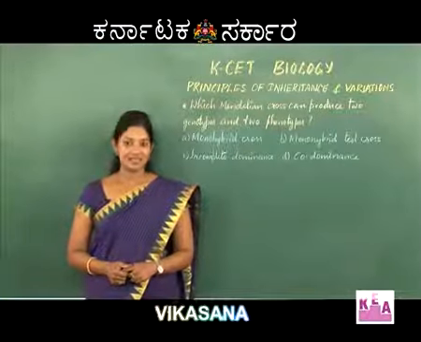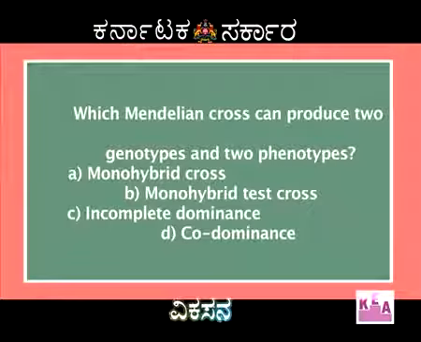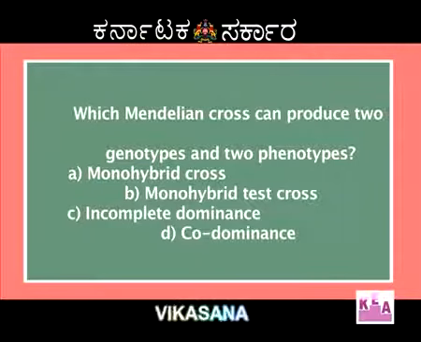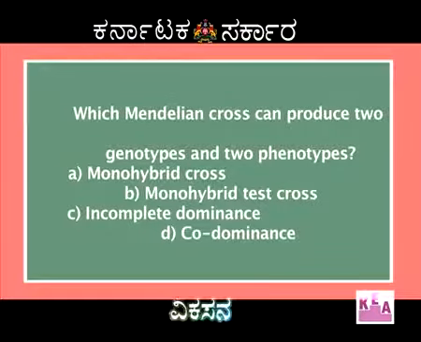Students, let's see the next question. Which Mendelian cross can produce two genotypes and two phenotypes? Genotype is nothing but the genetic constitution, whereas phenotype is nothing but the external features.